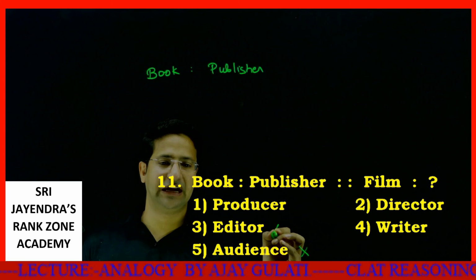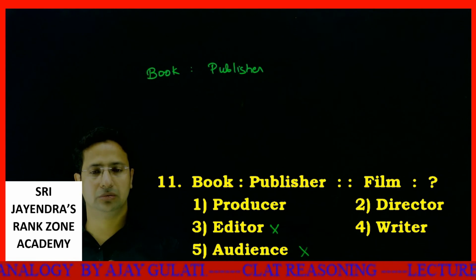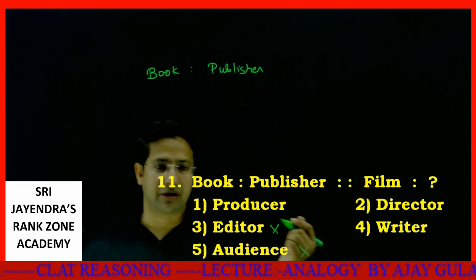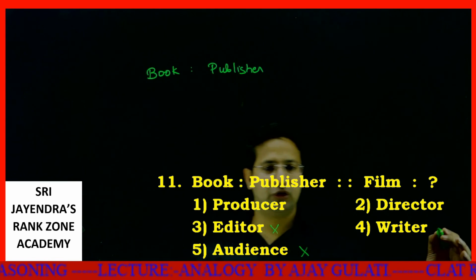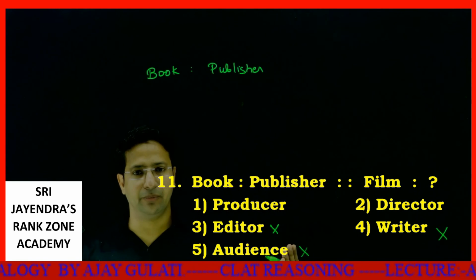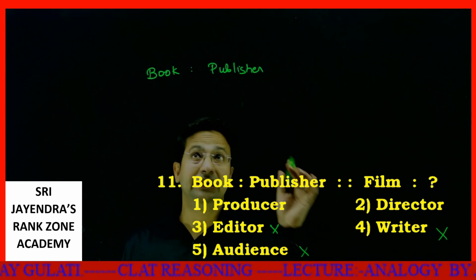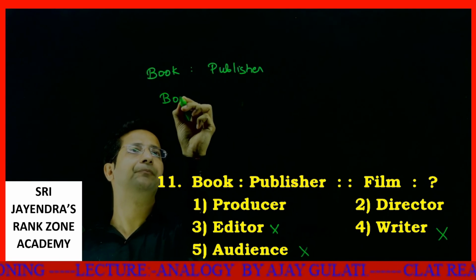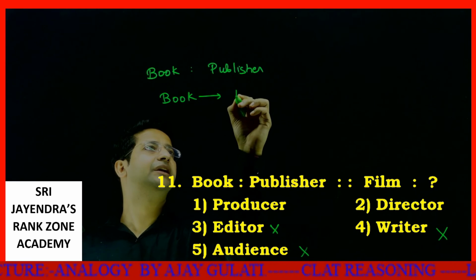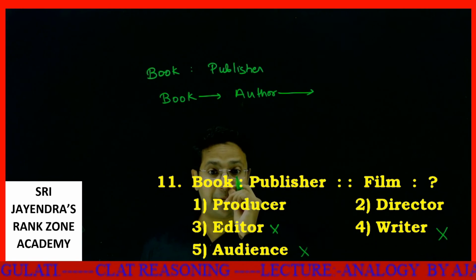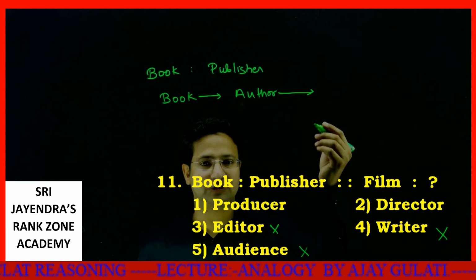Editor is entirely different. Editor is someone who cuts something, who edits a movie. Okay, writer is also different. Writer is someone who writes the movie before even the book is being made. See, if I write book is to publisher, let's see the process. A book is written by an author first, then the publisher is the one who produces the book.